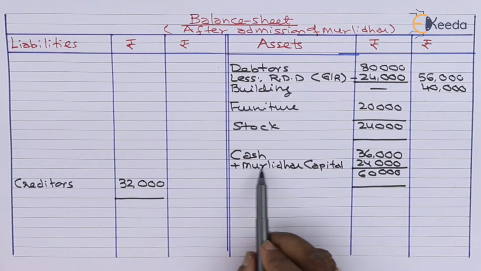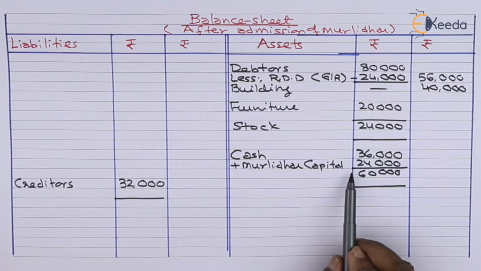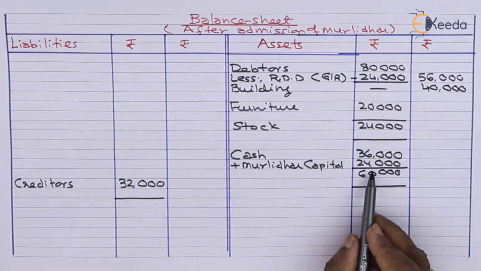Balance sheet asset side cash 36,000. It will go up due to the capital of Murlidhar 24,000. So it will become now 60,000. Alternatively, we can open a cash account where this amount will be debited.